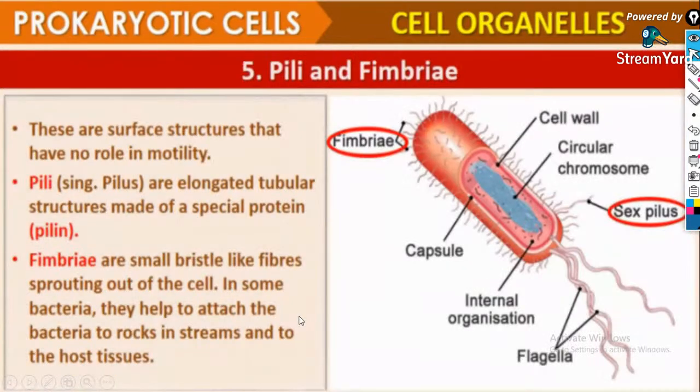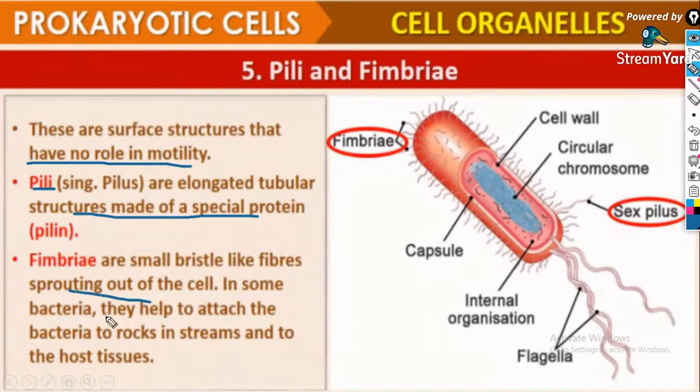Pili and fimbriae. These are surface structures that have no role in motility. Pili are elongated tube-like structures made of a special protein. Look, these elongated structures are known as pili, and these are the sex pili that help in reproduction and not in motility. Fimbriae are bristle-like fibers sprouting out of the cell.